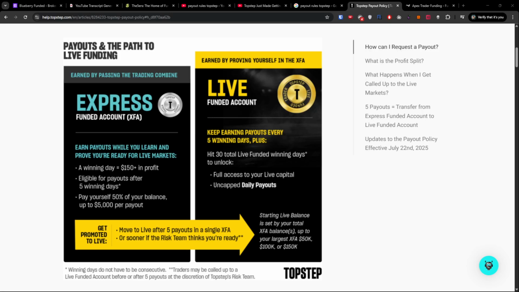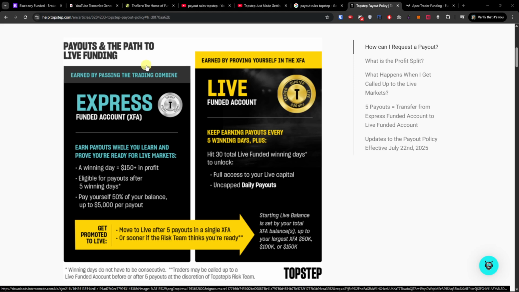Hey guys, I will try to be straightforward about the Topstep payout policy, how it works, and some important things you need to know. Topstep has two funded stages, the Express funded account and the Live funded account.